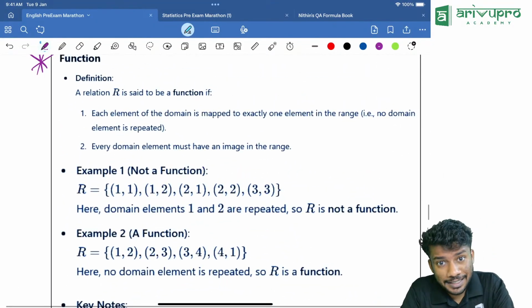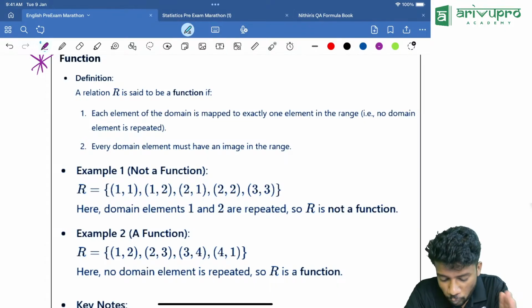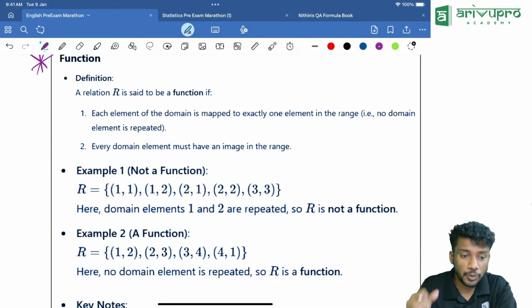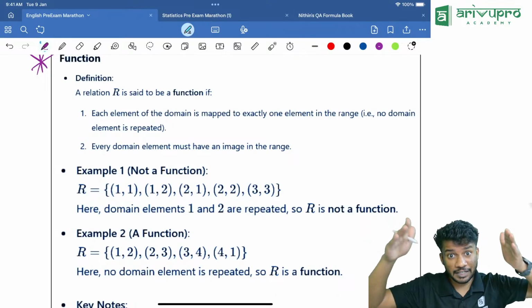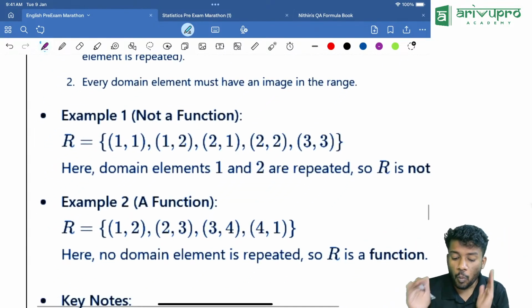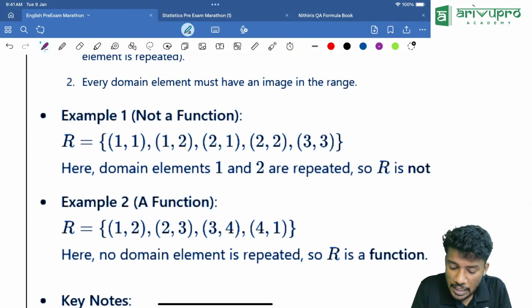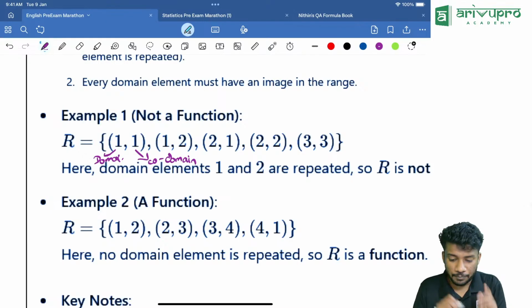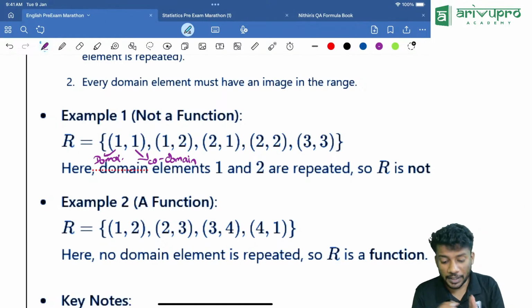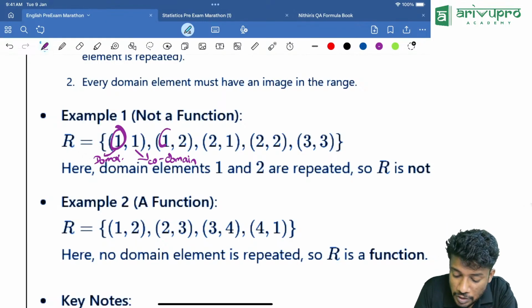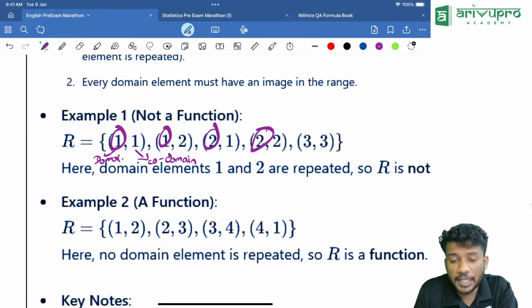Function is taken from relation, and one important thing, there can be a direct question where they will ask you if the given relation is a function. Now one important thing about a function is the domain. We will call the first element the domain, and the second element the codomain or range. The domain element cannot be repeated. Now look here, 1 is repeated again and again, 2 is repeated again and again. That means this is not a function.